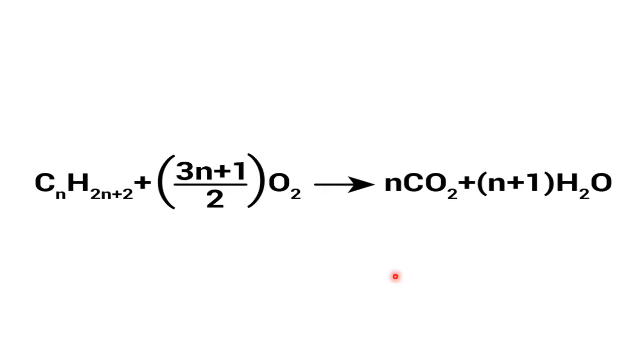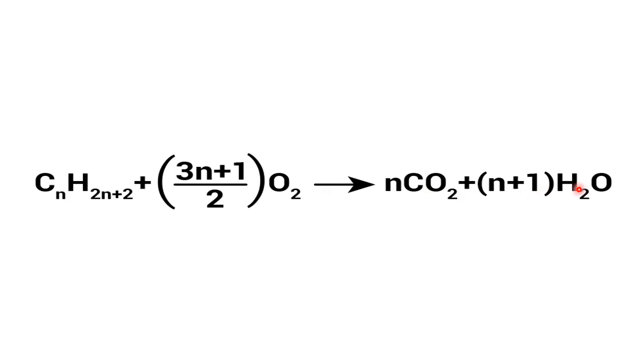In our first part of discussion, we ended with incomplete combustion. Now this is the general formula for complete combustion. CnH2n+2, the general formula for alkanes, and this much amount of oxygen is required for complete combustion so that CO2 and H2O are formed.